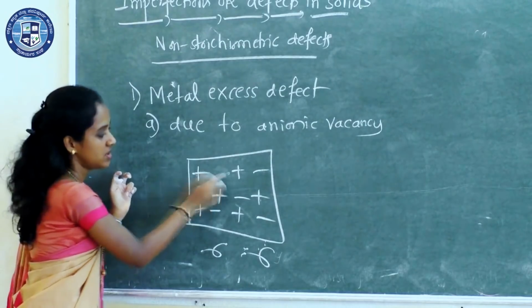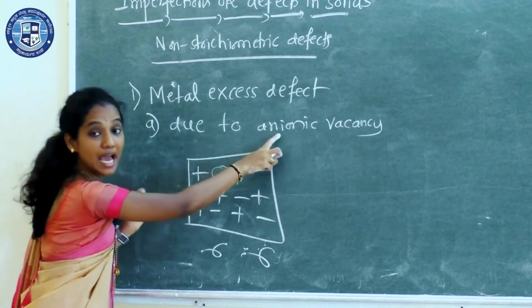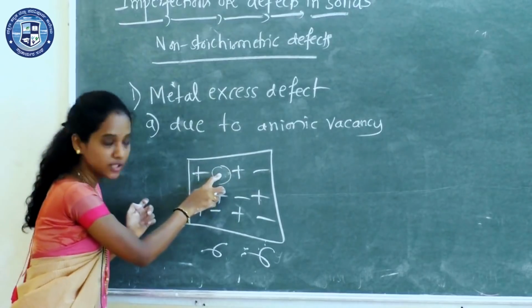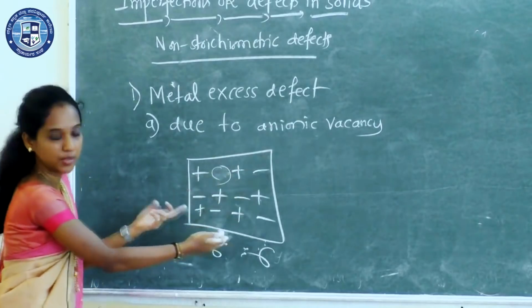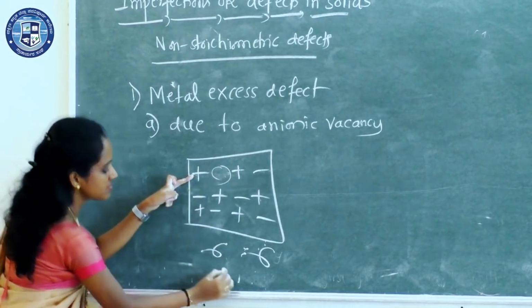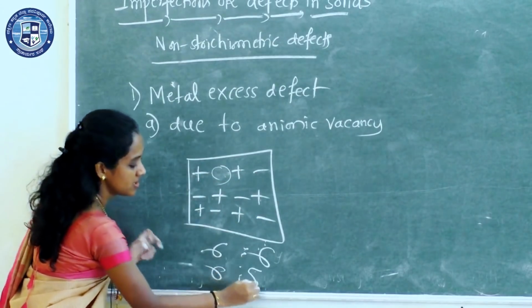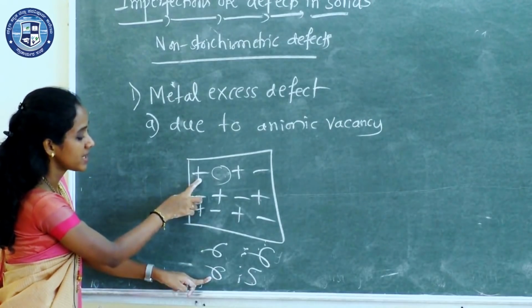But if I delete one of the anions, what happens? There is a vacancy now. Which type of vacancy? Anionic, because at that position an anion was there, now it is not, so it is an anionic vacancy. Now you may check the number. Cations, the same, 6. What about the anions? 1, 2, 3, 4, 5. 6 is to 5. That means there is an excess number of cations.